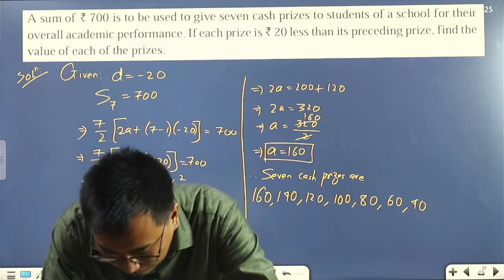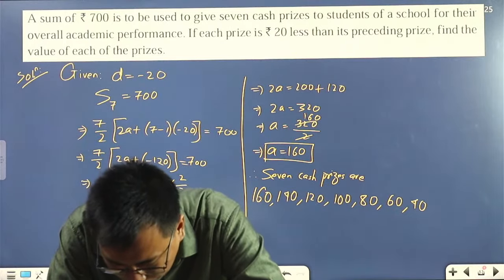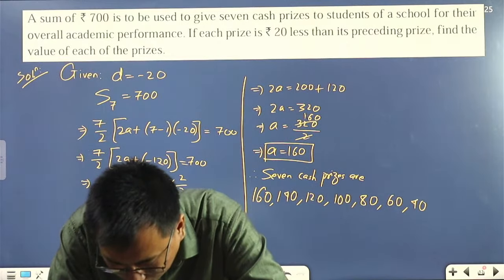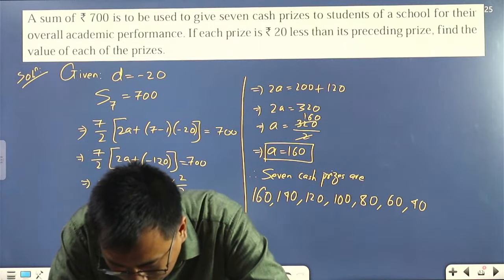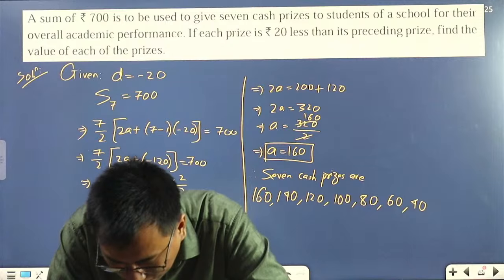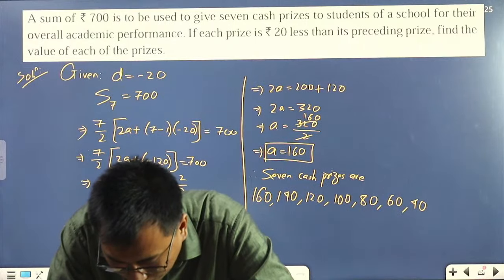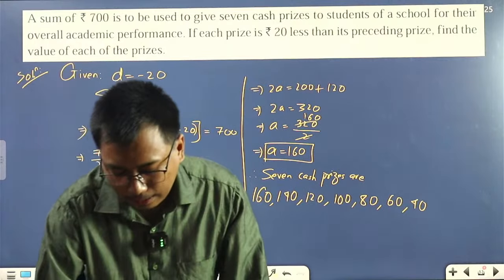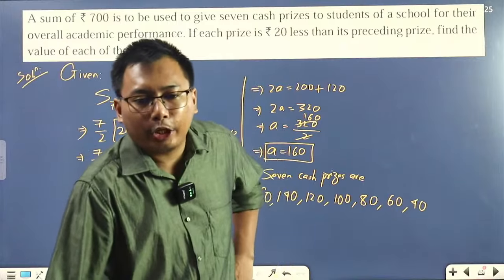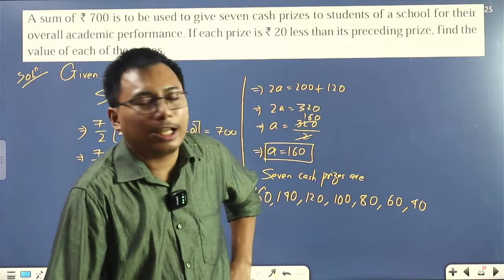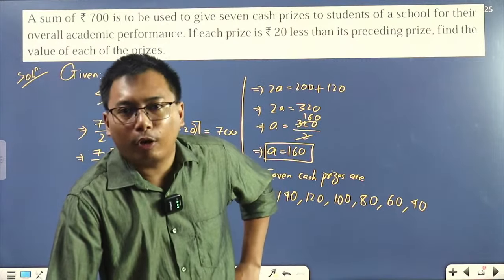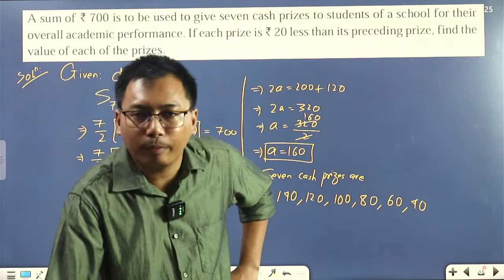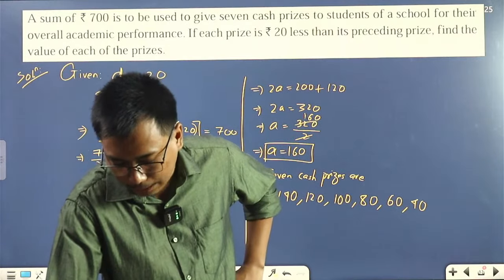If polynomial f(x) equals ax cube plus bx plus c is divisible by g(x) equals x square plus bx plus c. See, one more thing: cubic polynomial is not included in the class 10 syllabus. We have quadratic polynomials.